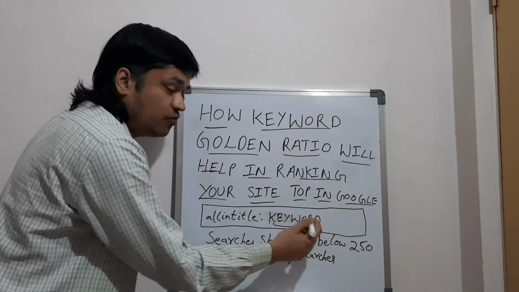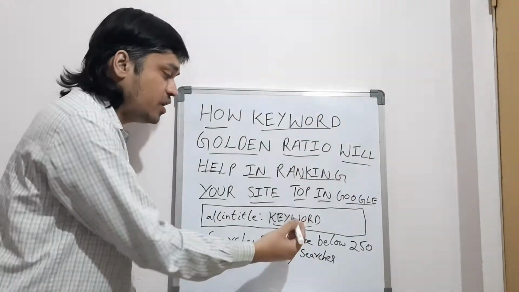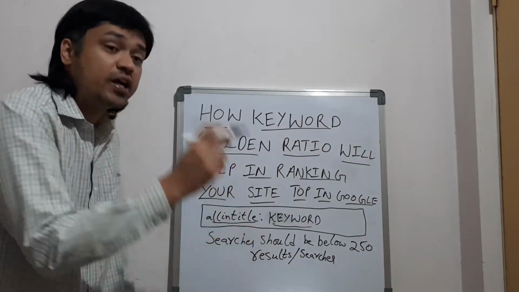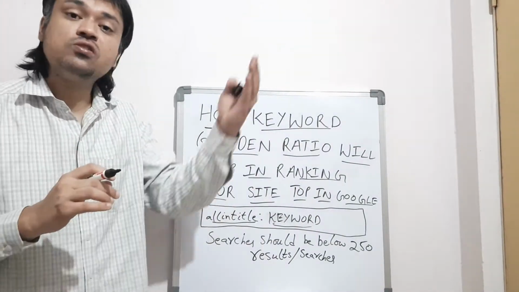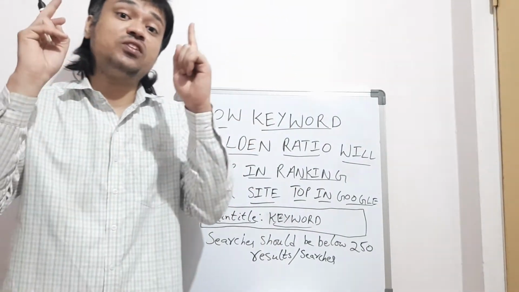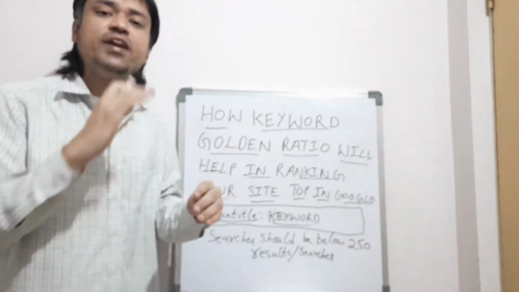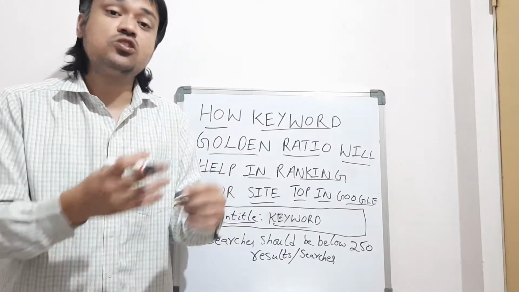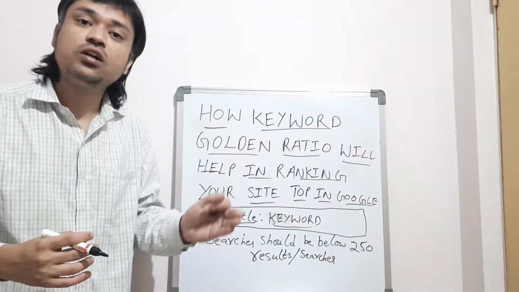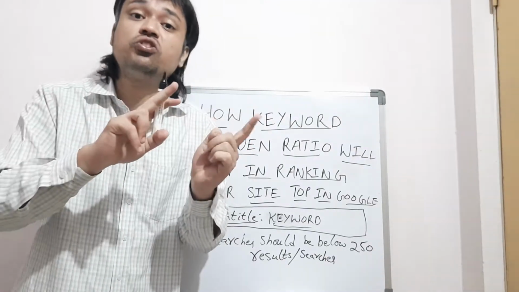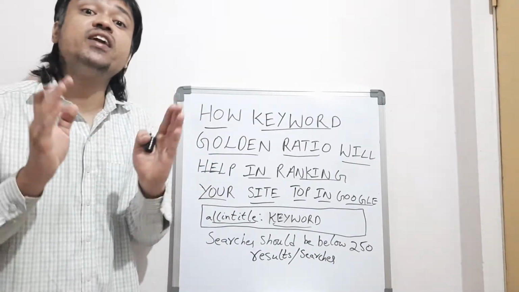Suppose this is the keyword: best digital marketing 2020 course training in Hyderabad. Before this keyword, you need to enter allintitle, and press search. After that, you'll see the list of websites. At the top of the list, there will be a result count like 25, 45, 65 results. So you have to scroll down, go to the last page of Google, and when you go to the last page you will find the exact result.